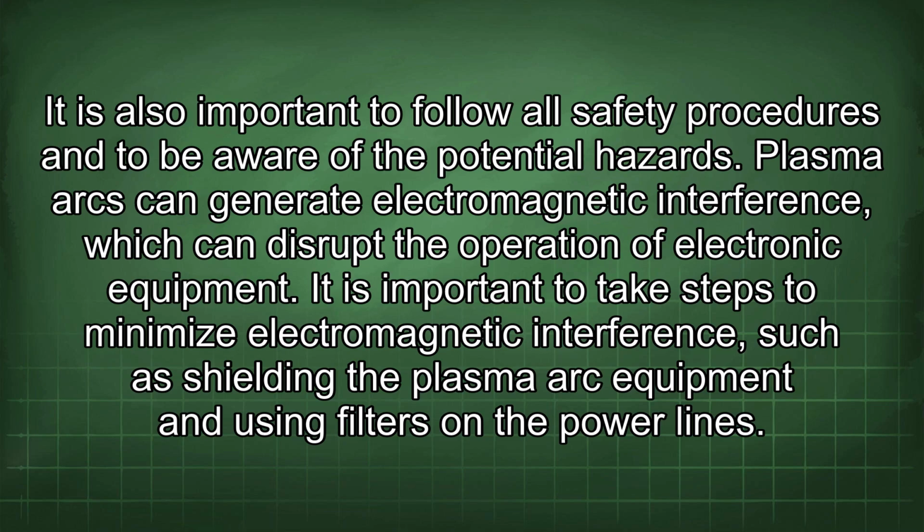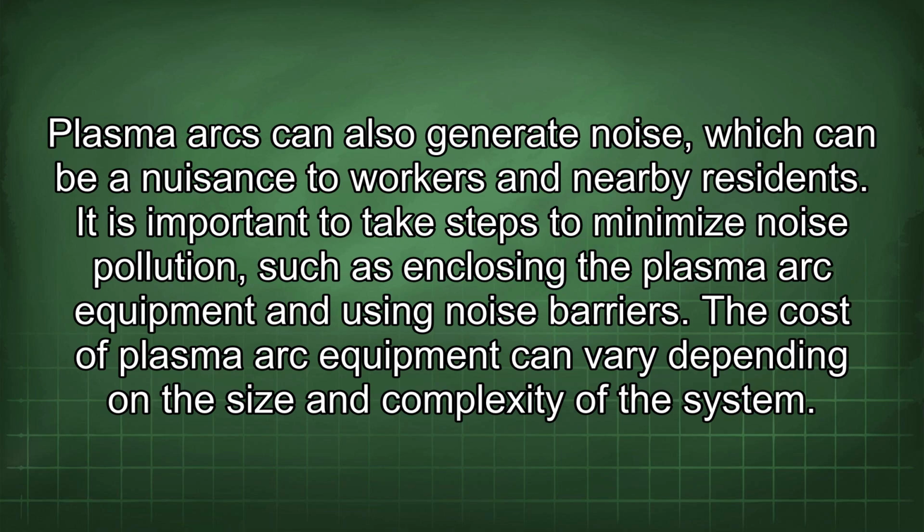Plasma arcs can generate electromagnetic interference, which can disrupt the operation of electronic equipment. It is important to take steps to minimize electromagnetic interference, such as shielding the plasma arc equipment and using filters on the power lines. Plasma arcs can also generate noise, which can be a nuisance to workers and nearby residents. It is important to take steps to minimize noise pollution, such as enclosing the plasma arc equipment and using noise barriers.